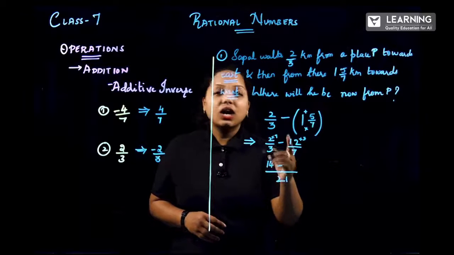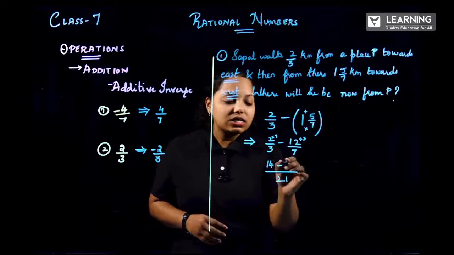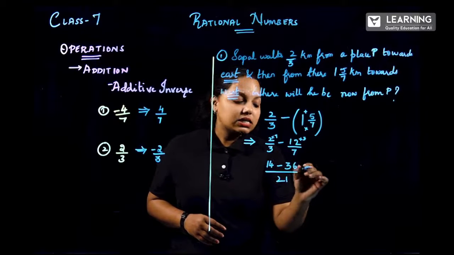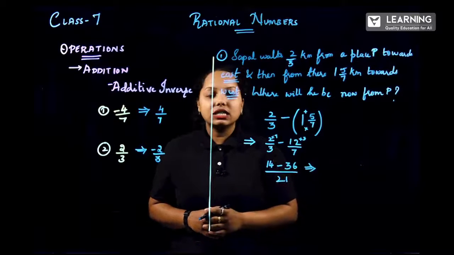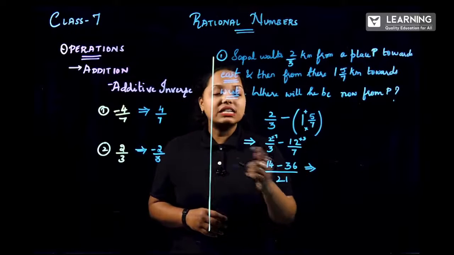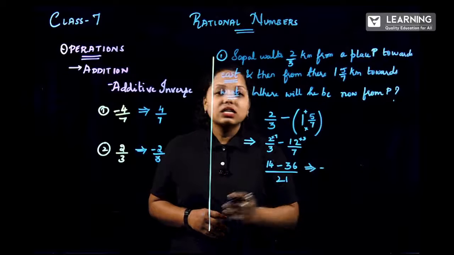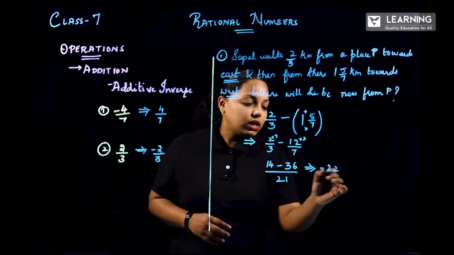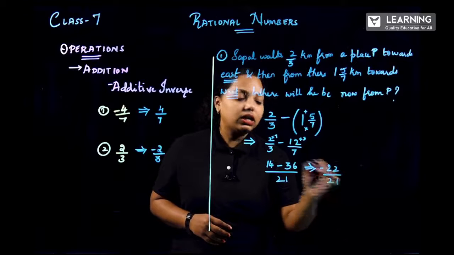It is minus 12 3s are, well, it is 36. So now 14 minus 36. So what is 14 minus 36? Put the greater number sign and subtract the number. What is the greater number sign? Minus. So now 36 minus 14, that gives me 22 divided by 21.